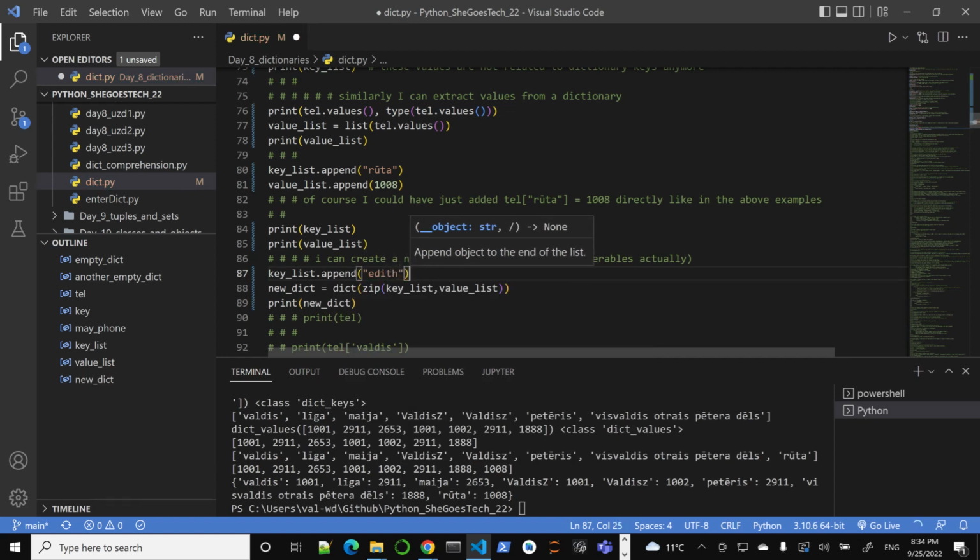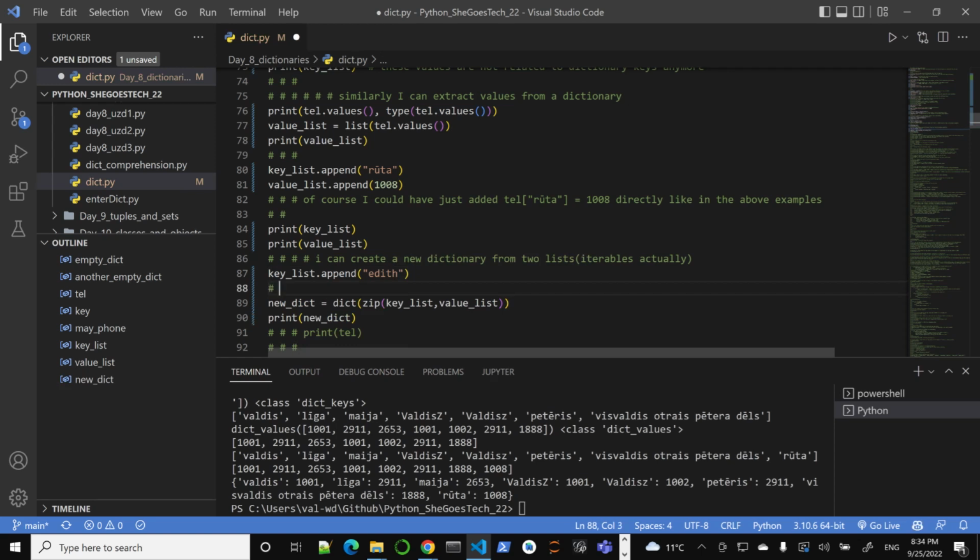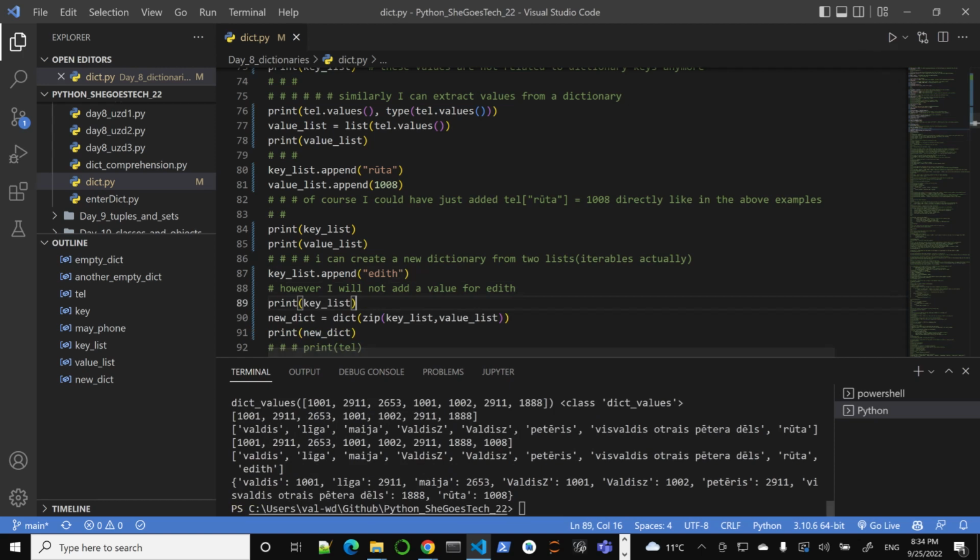However, I will not add a value for edit. So what will happen with this zip? Notice edit is here.